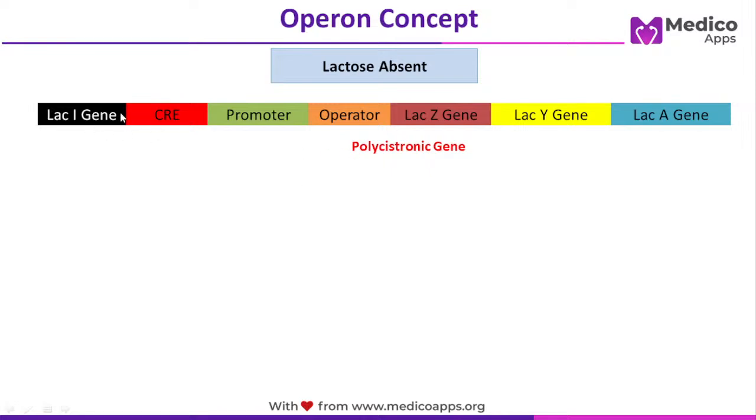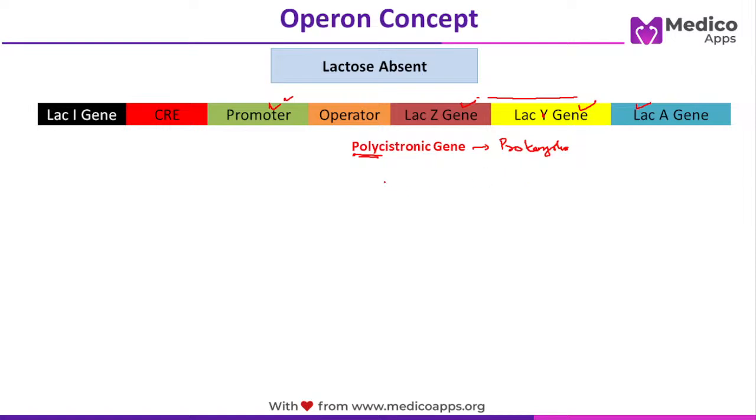This is the structure of a lac operon gene, and it is an example of a polycistronic gene. What is a polycistronic gene? Can anyone write in the comments? Remember, these are seen in prokaryotes, which means multiple genes, in this case 3 genes, are under the same promoter. Once the transcription happens, all these 3 genes will be transcribed.